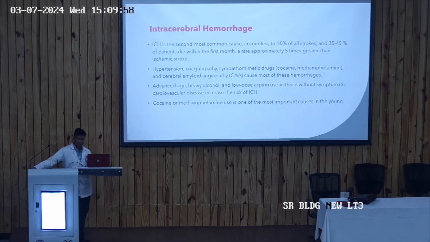If we talk about the risk factors, there are different risk factors like alcohol use, smoking, advanced age, and the use of low dose aspirin. So these are the risk factors which can lead a patient to an intracerebral hemorrhage. And the etiologies may differ in elderly patients and in younger patients. If we talk about younger patients, the two most important causes of intracerebral hemorrhage are the use of cocaine or methamphetamine, which are sympathomimetic drugs which can lead to ICH in young patients.